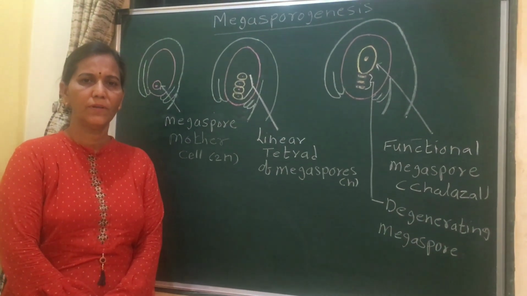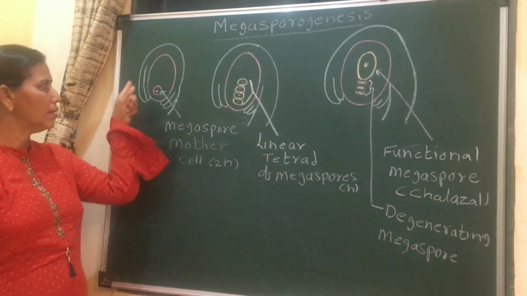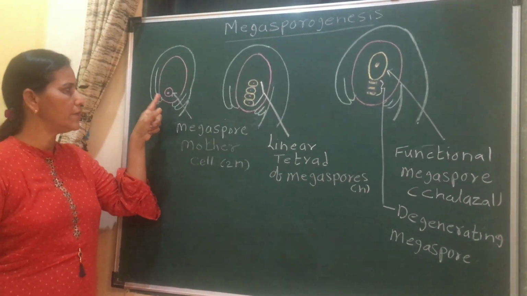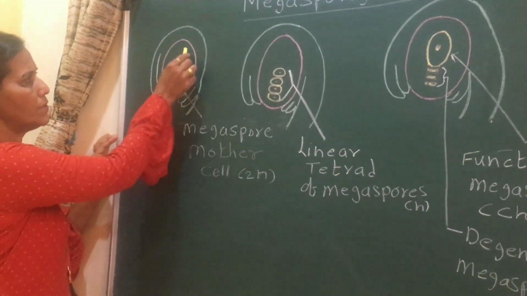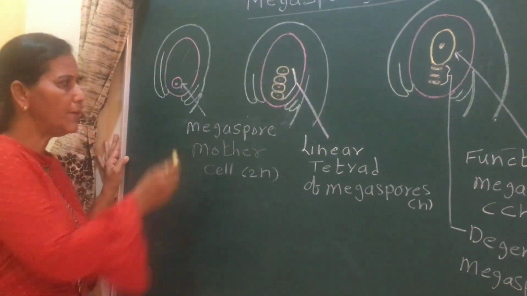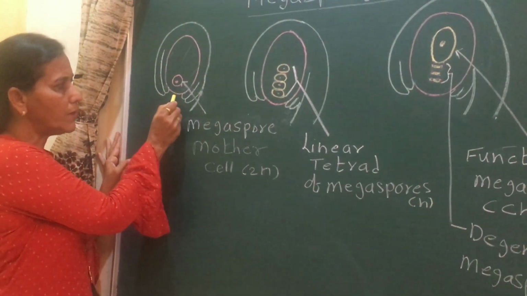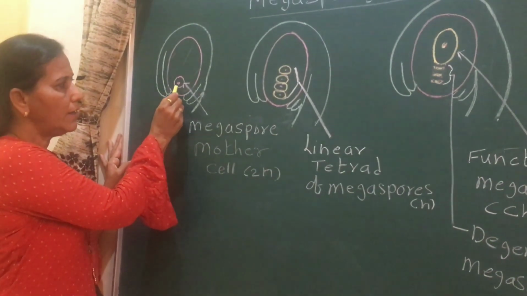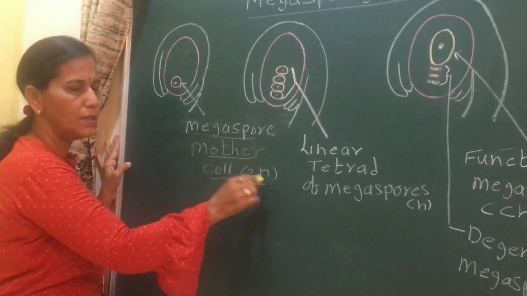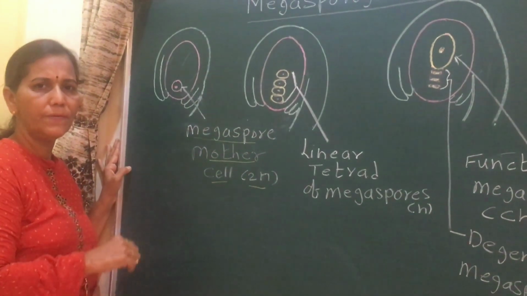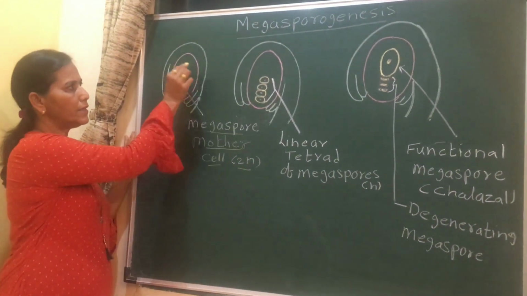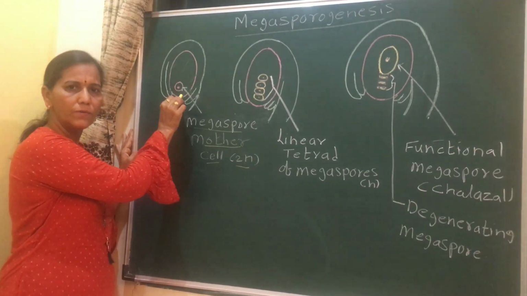Megasporogenesis in angiosperm. In angiosperm, the ovule consists of the nucellus, and that nucellus acts as a megasporangium. One cell of the nucellus, towards the micropylar end, acts as the megaspore mother cell, and this cell is diploid. This cell has dense cytoplasm and a clear nucleus, which means it is different from other cells of the nucellus.